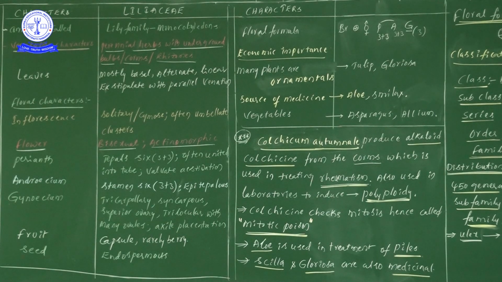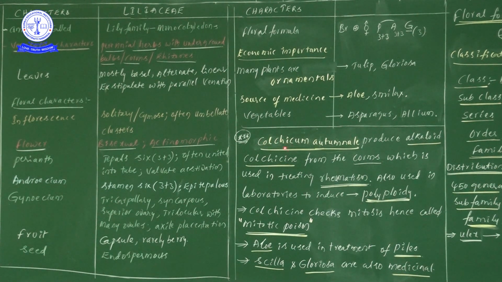Once you try to learn the ornamentals examples, try to say ornamentals: tulip and Gloriosa. Next one, medicinal plants: aloe vera and Smilax. Next one, vegetables: asparagus and Allium cepa, onion. Okay, right. Now let us see some more important points.